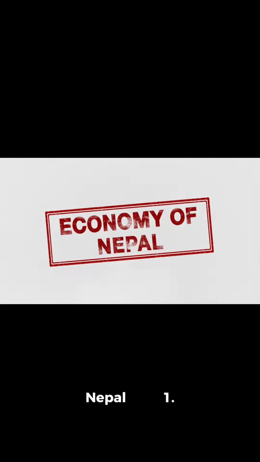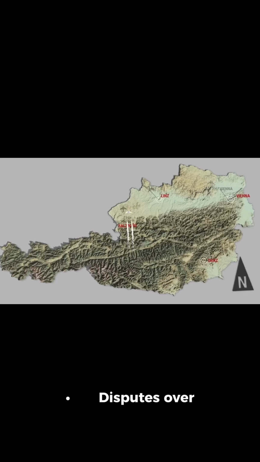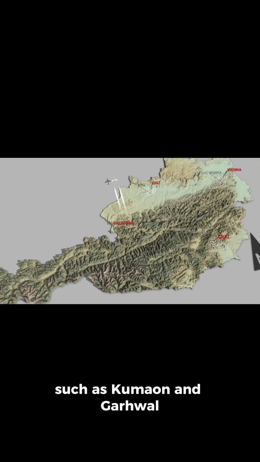Decline of Greater Nepal. 1. Anglo-Nepalese War, 1814-1816. The rapid expansion of Nepal's territory brought it into conflict with the British East India Company, which was expanding its influence in the Indian subcontinent. Disputes over control of key territories, such as Kumaon and Garhwal in the west and Sikkim in the east, escalated into the Anglo-Nepalese War.